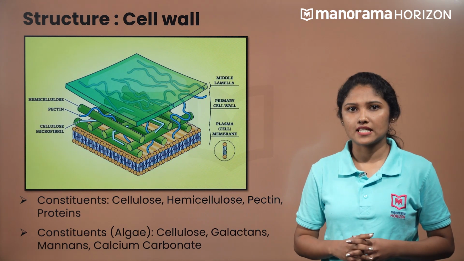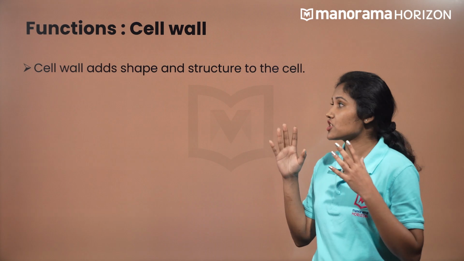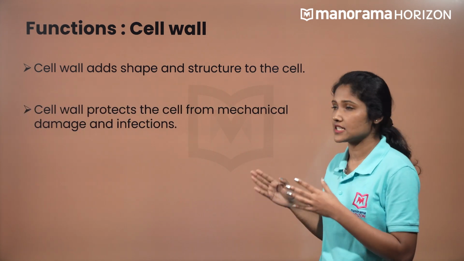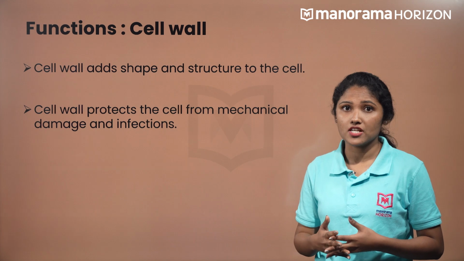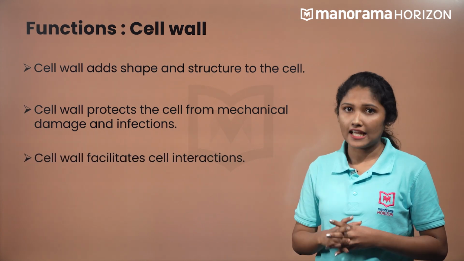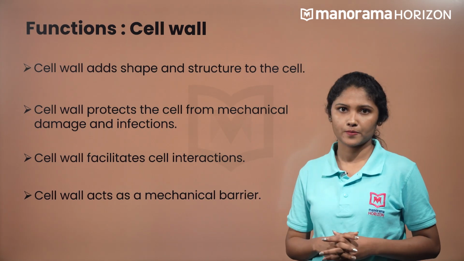Now let us discuss the functions of cell wall. Cell wall adds shape and structure to the cell. It also protects the cell from mechanical damage and infection. It facilitates cell-to-cell interaction and it also acts as a mechanical barrier.